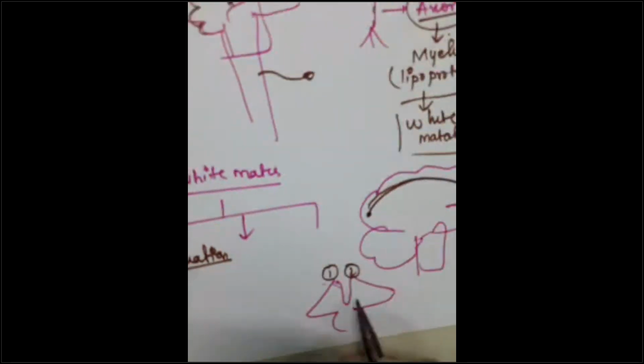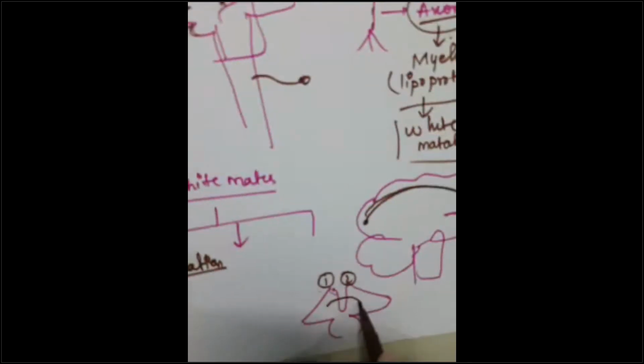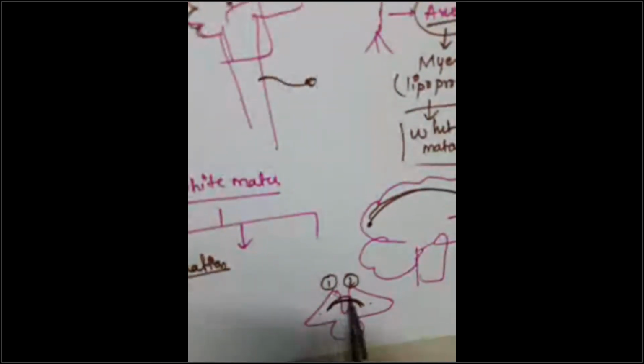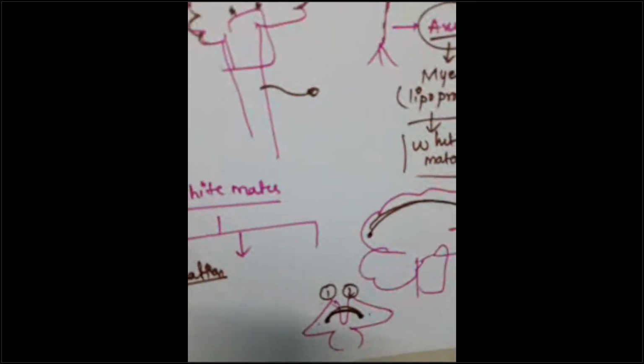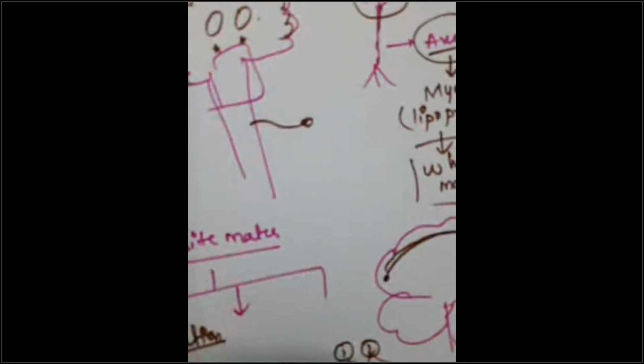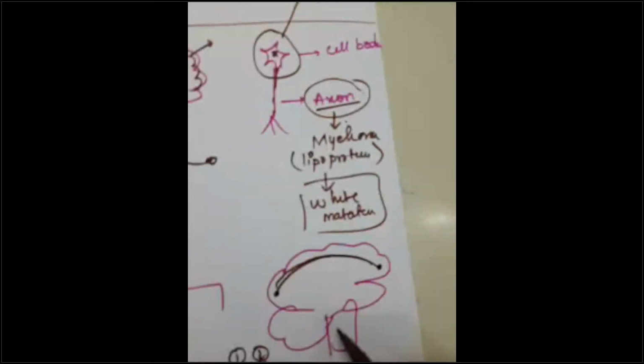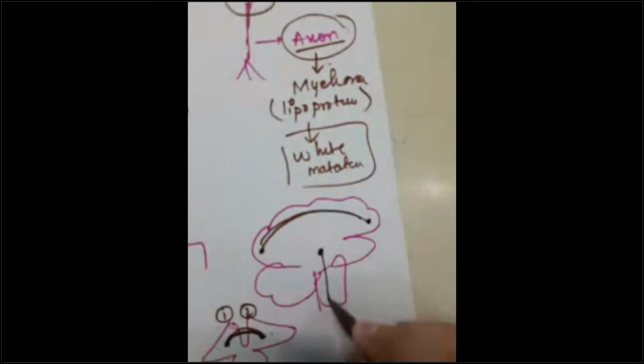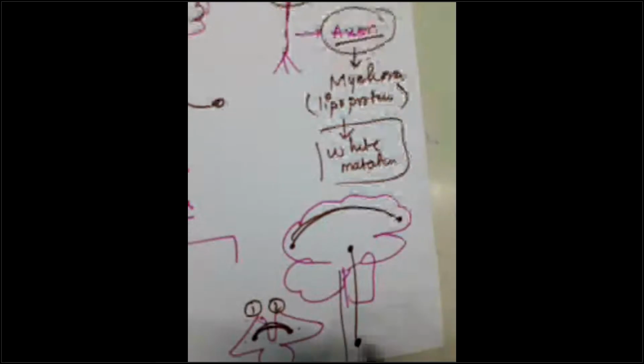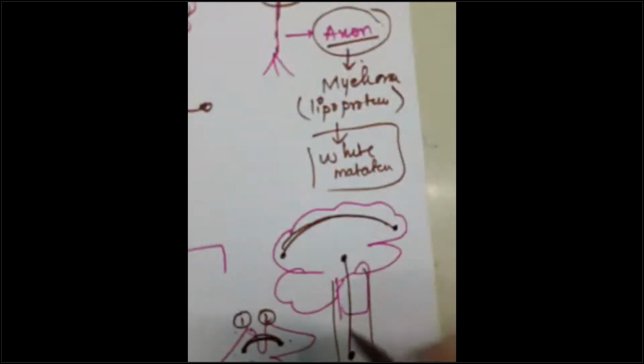If the white matter is connecting two different cerebral hemispheres, what is it known as, guys? Can I have the answers in the chat box? Let me know the answer from the panelists. And what is it known as if it is connecting the upper part of the central nervous system with the lower part, like the brain with the spinal cord? What is this white matter known as?